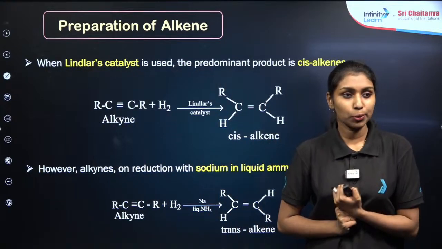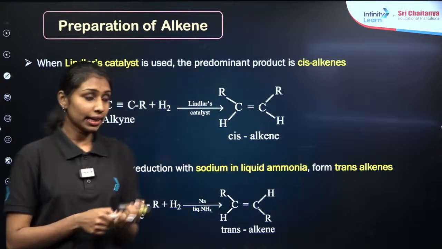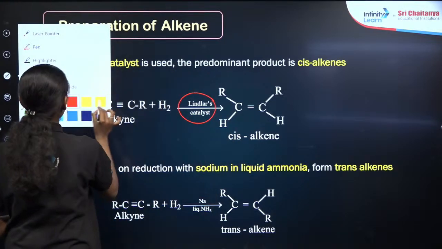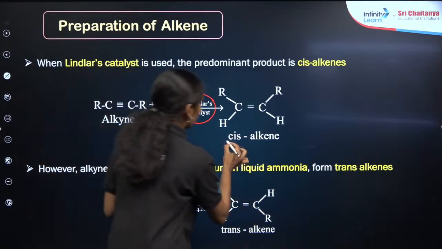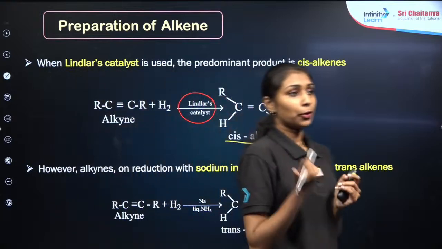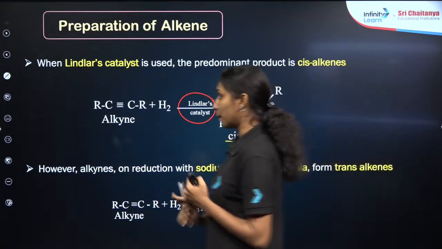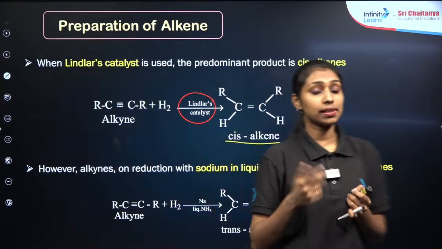As we already saw, with Lindlar catalyst you will get the alkene in the cis form. This is very important from the examination point of view. Most of the repeated questions came from this particular topic: depending upon the catalyst, how we are producing the cis and trans alkenes.